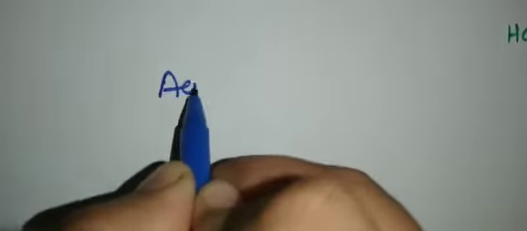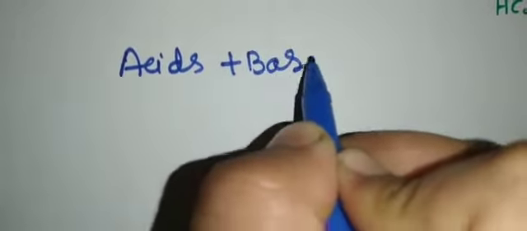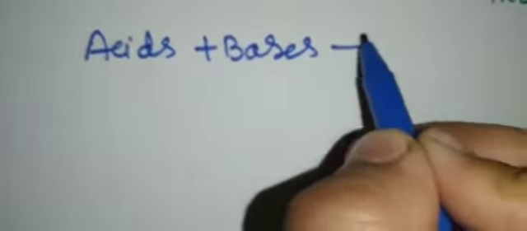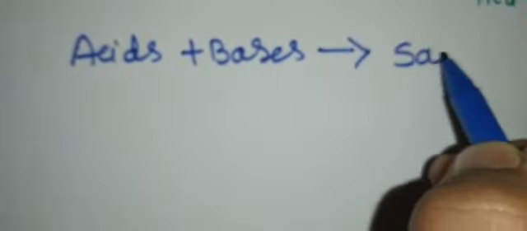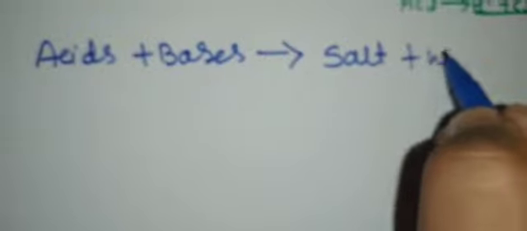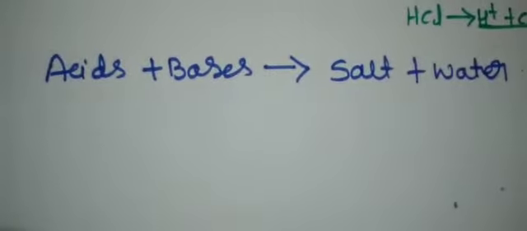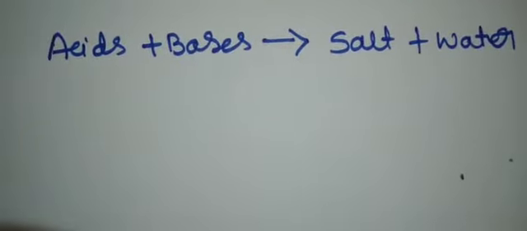Now let us see what happens when acids react with bases. You all very well know about this. When acids react with bases, they give salt and water. Let's write the general formula for this.